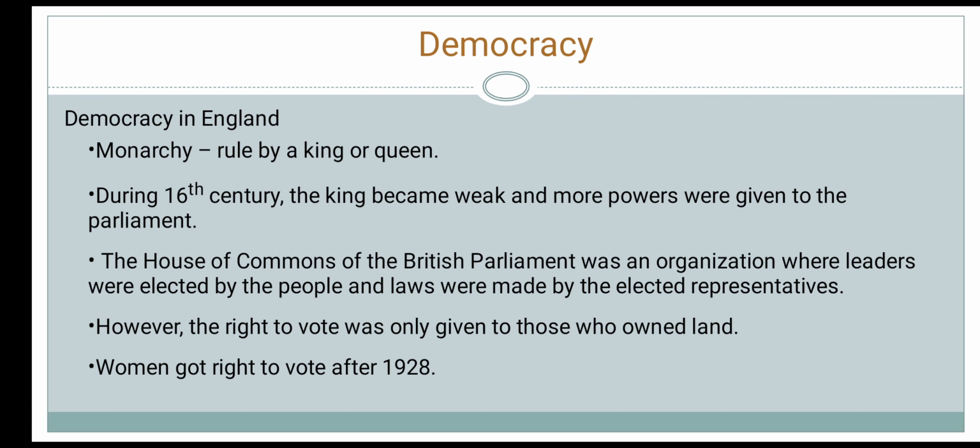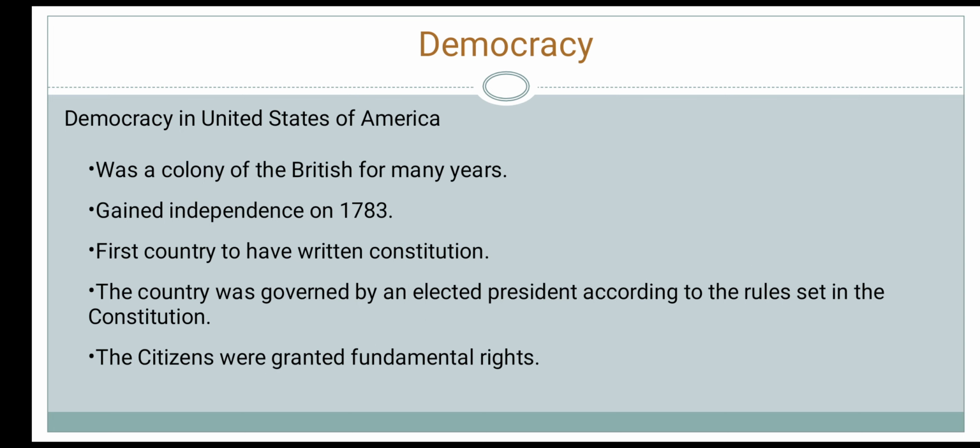Democracy in the United States of America. The United States of America was once a colony of the British Empire for many years. It was governed by the British king or queens, and the common people had no role in the government. In 1783, the colonists fought against the British rule and gained independence from the British.